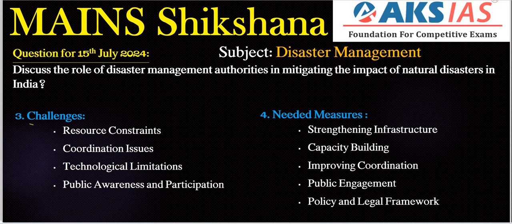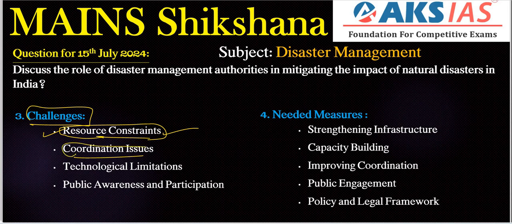Then we need to write the challenges part. Resource constraints are there in every government body, related to some important authorities. One important, regular or repeated challenge is resource constraint, whether human or financial. We have so many issues, right? For example, many districts lack adequate trained personnel for disaster response. That is important here. Next, coordination issues are there. Already we have written the same challenge with respect to the National Green Tribunal also, right? Same point we have written here also.